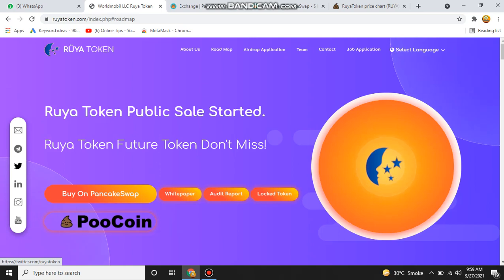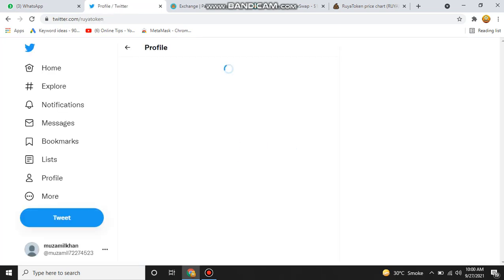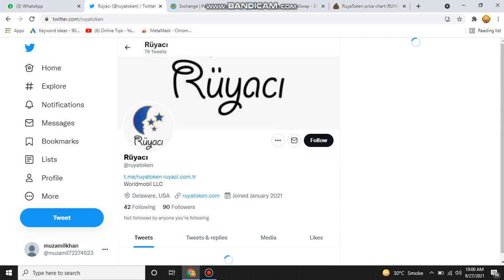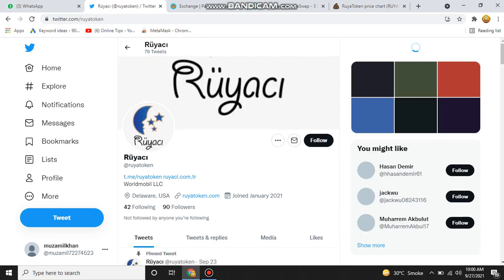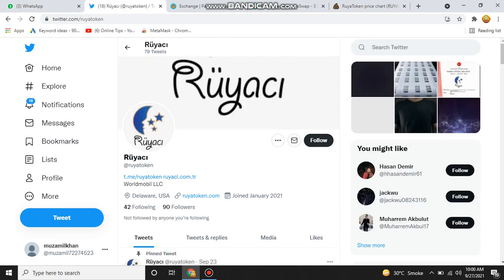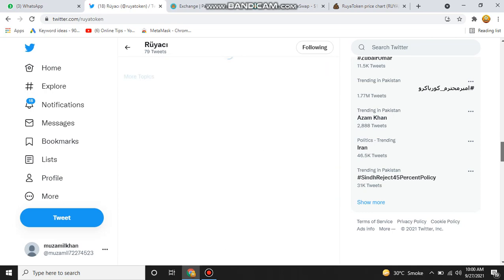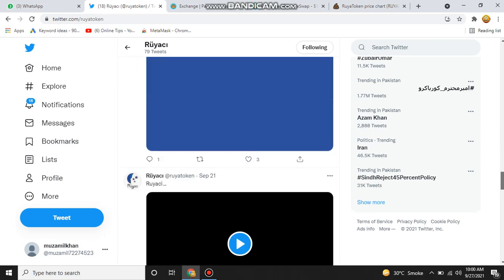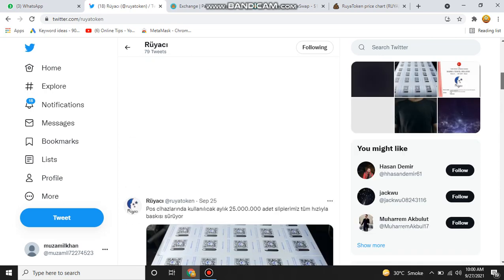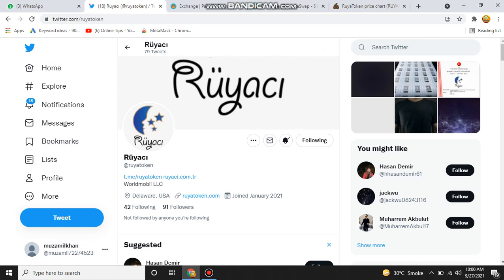After this, we discuss the social media like Twitter. Here you need to click on Twitter. You will find the page of the ROI token on their Twitter account. Here you can see that they joined in January 2021. You just need to follow it and press the bell icon to see each and every update first on your mobile or on your PC screen. Here you can also check their pinned message and the other information regarding their project.